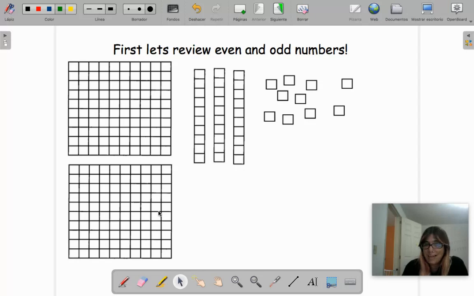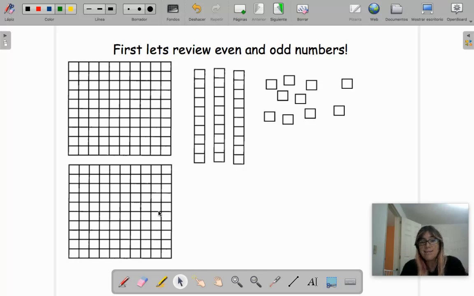Excellent. If you are back, it's because you already thought or tried to remember. So, if you said that even numbers are the ones that go in pairs, a pat on your back. Okay? The video told you that they are like friends.